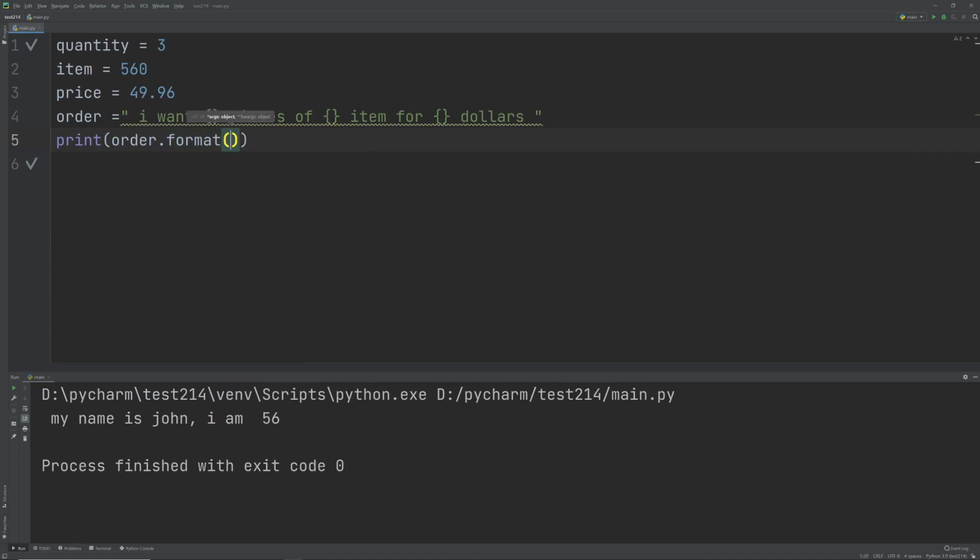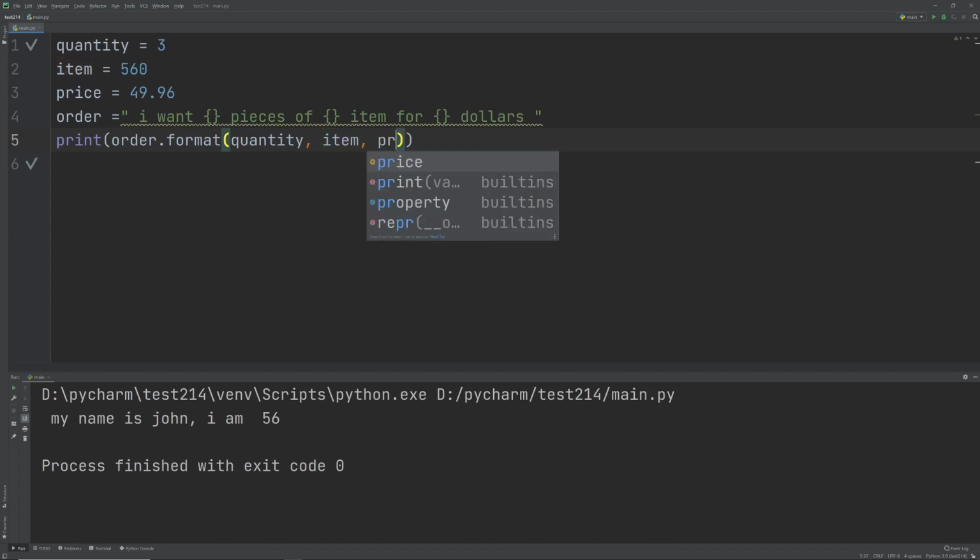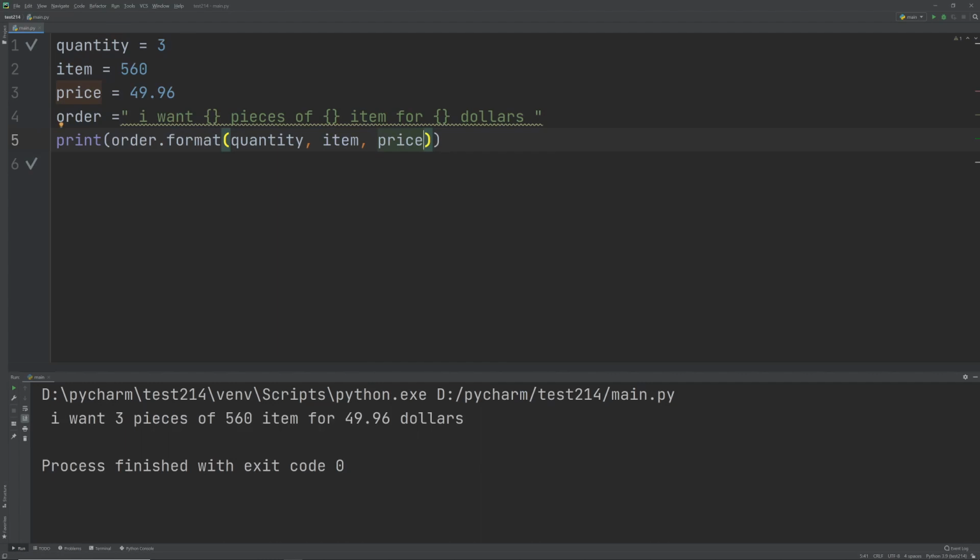The first variable we want to include into our string is the number of pieces, which is quantity. Then it's going to be items. Then it's going to be price. Now when you run this, we see I want 3 pieces of 560 items for $49.96. That's it. It's that simple.